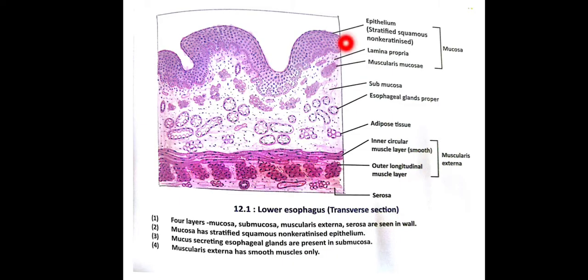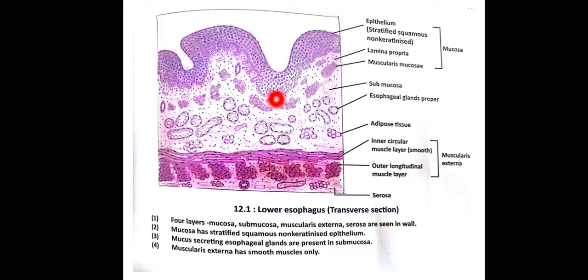So you can see this is the manual diagram. It shows the stratified squamous epithelium. Below it is the lamina propria. Just below it is the muscularis mucosae, which has a single layer of muscle fiber. Below the muscularis mucosa is the submucosa. The submucosa contains esophageal glands and also some loose connective tissue.